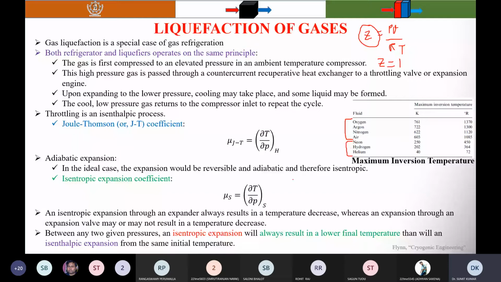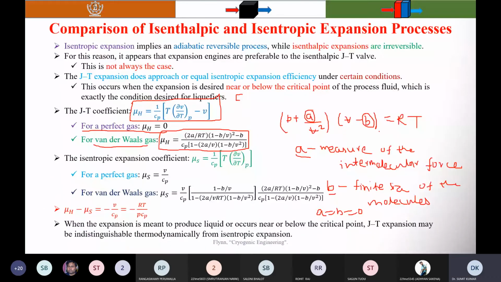I hope your doubt has been cleared on why we need to pre-cool neon, hydrogen and helium, because their inversion temperature is lower than room temperature. This is the reason why we allow helium, hydrogen and neon to expand and produce work before using them as a coolant.